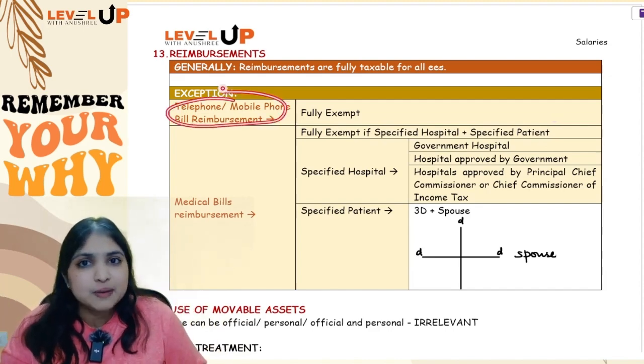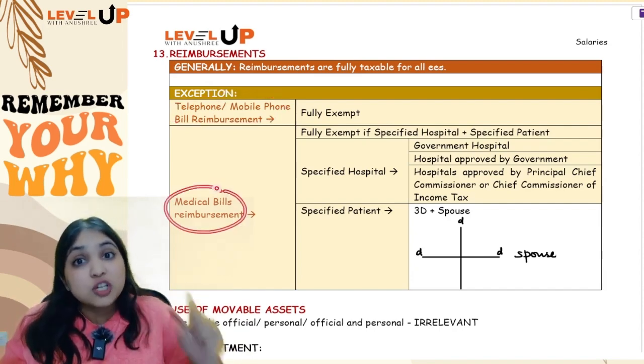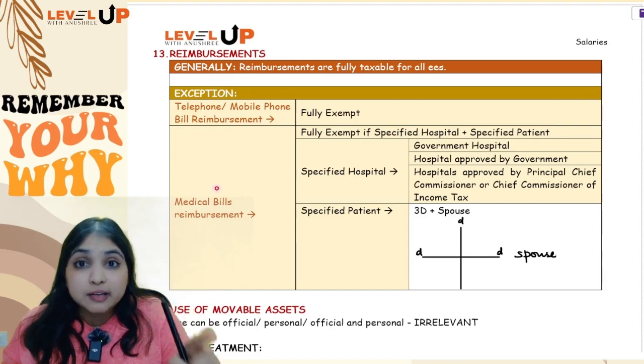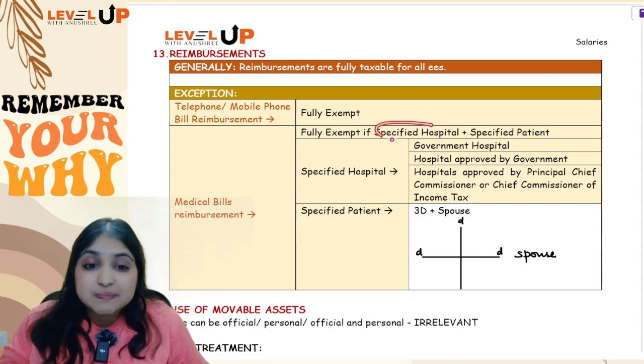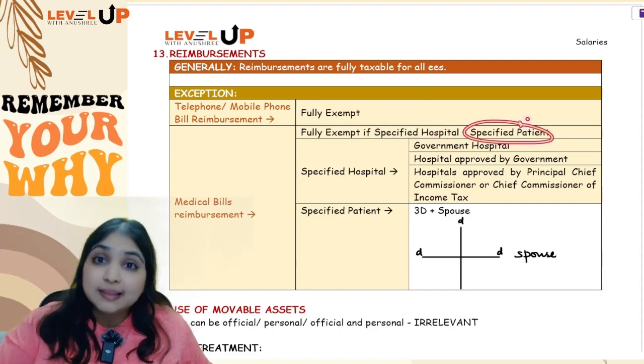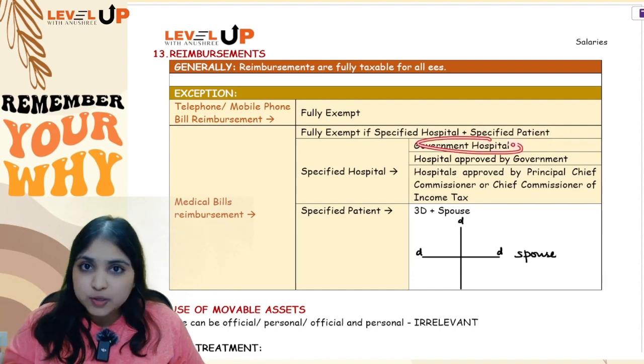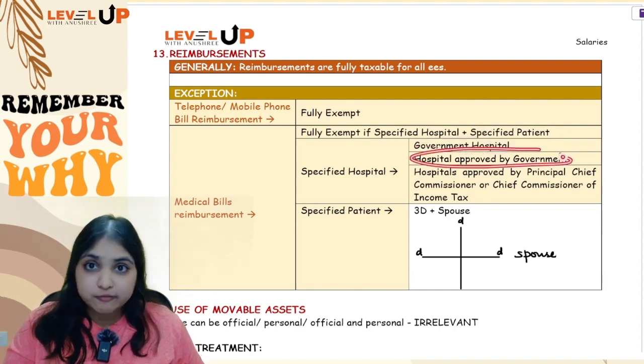Telephone and mobile phone bill reimbursement is always fully exempt. Okay, medical bills reimbursement is also generally taxable, but only if the treatment happened in a specified hospital and the patient is a specified patient, only then will medical bill reimbursement be exempt. So what is a specified hospital? Government hospital, hospital approved by the government, hospital approved by the Principal Commissioner of Income Tax.